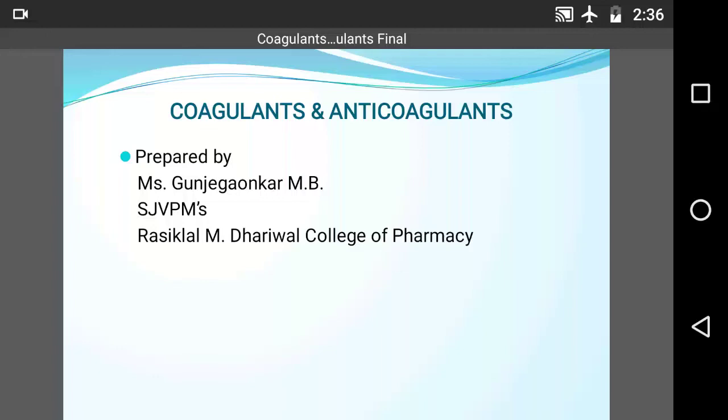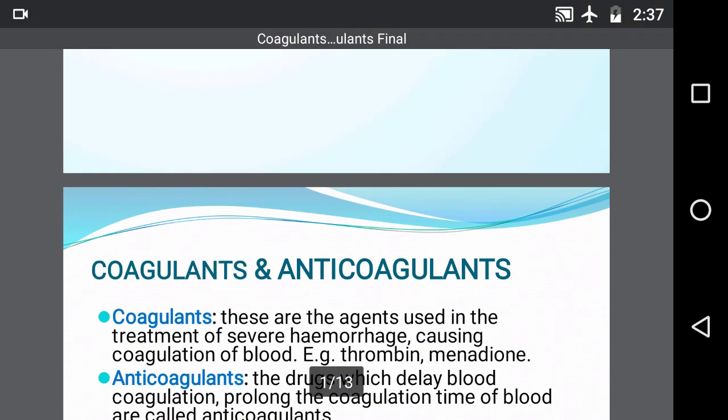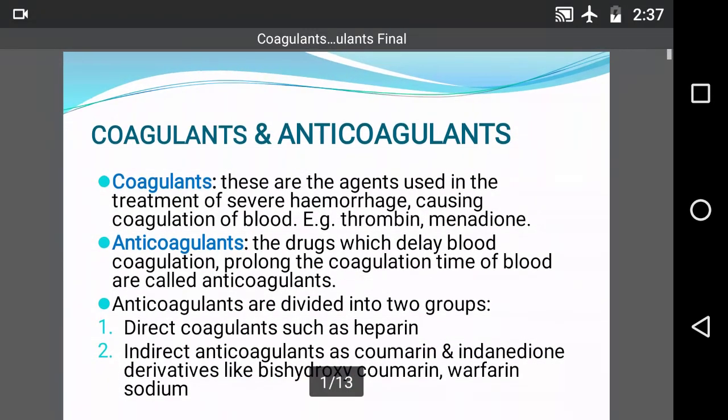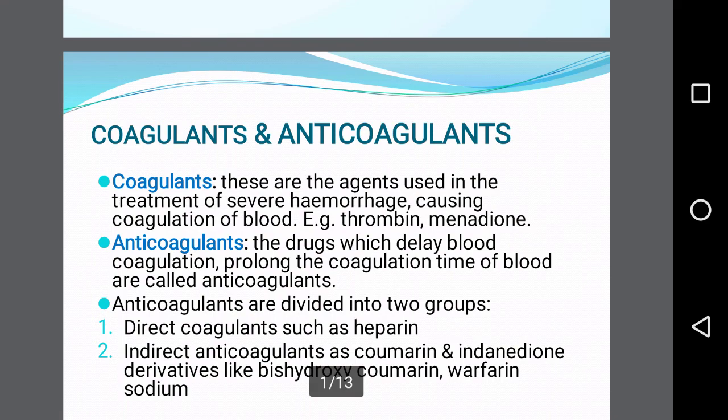Now, here we are going to discuss in this video about coagulants and anticoagulants from chemistry point of view. After watching this video, you will be able to define coagulants and anticoagulants. You will know the various drugs which come under this category, their storage conditions, uses and formulations. So first we'll start with the definition of coagulants and anticoagulants.